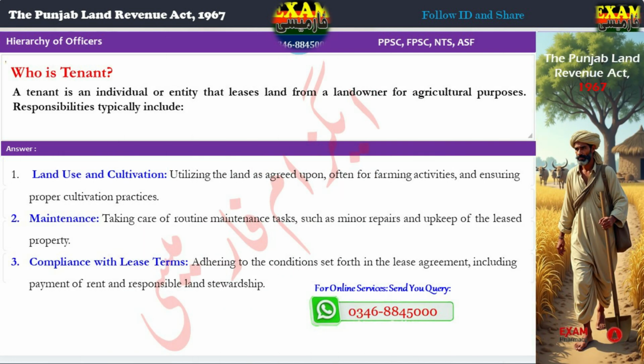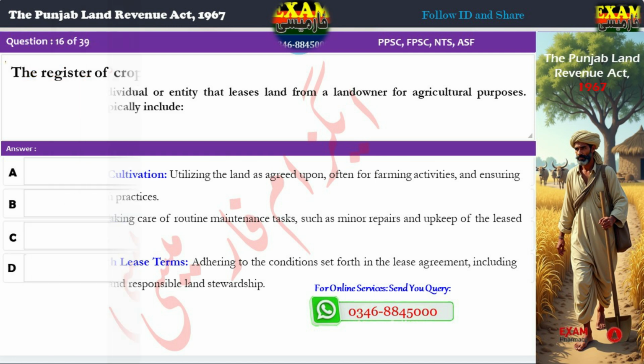Who is a tenant? A tenant is an individual or entity that leases land from a landowner for agricultural purposes. Responsibilities typically include land use and cultivation, utilizing the land as agreed upon, often for farming activities, and ensuring proper cultivation practices. Maintenance: taking care of routine maintenance tasks, such as minor repairs and upkeep of the leased property. Compliance with lease terms: adhering to the conditions set forth in the lease agreement, including payment of rent and responsible